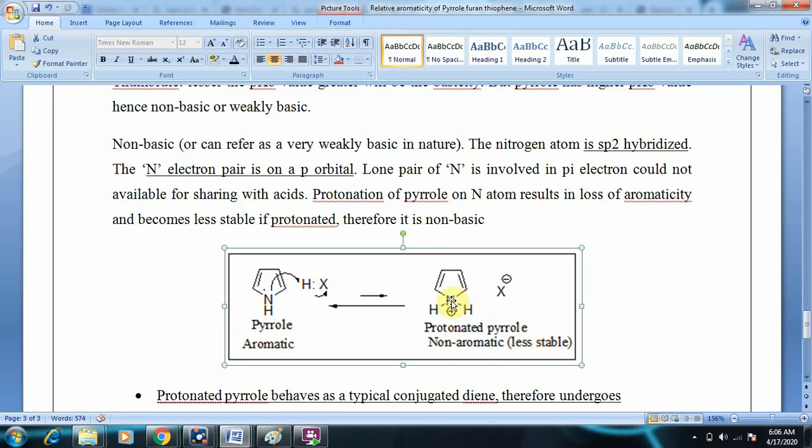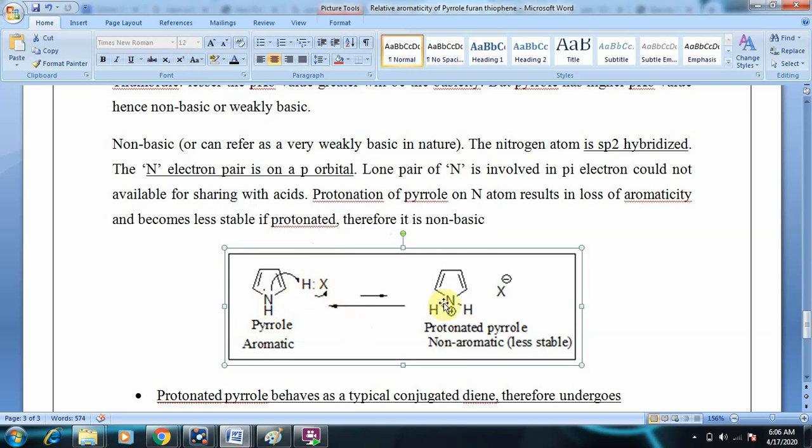So this is one of the reasons why pyrrole behaves as a weak base. The lone pair of nitrogen is involved in the pi electron system, so it is not available for sharing with acids. Protonation of pyrrole on nitrogen results in loss of aromaticity and becomes less stable if protonated. Therefore, it is non-basic. You can see here the pyrrole lone pair is pulling the proton, and the X is taking the bonding pair of electrons.